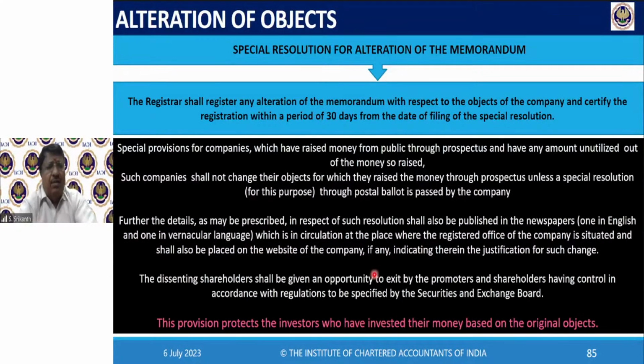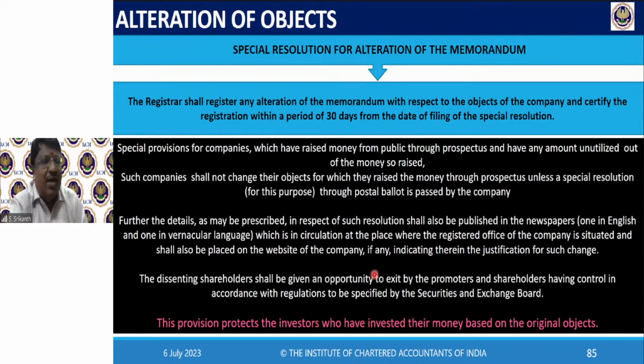Chalo. But still, if the company is able to convince and they are able to get a special resolution, the details of the special resolution should be published in the newspapers, one in English and one in vernacular language, in the place where the registered office of the company is situated.